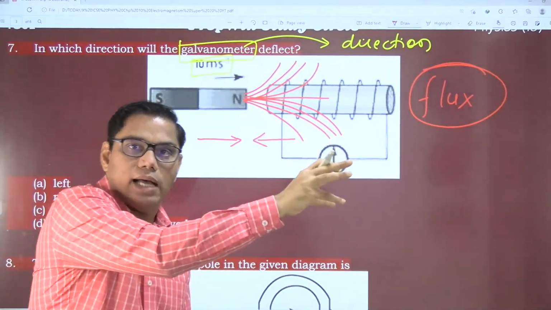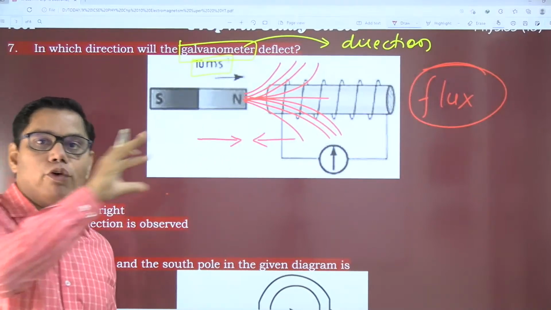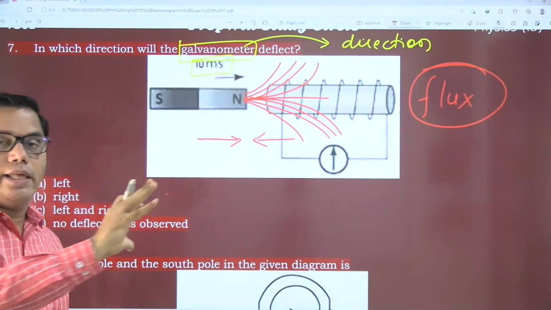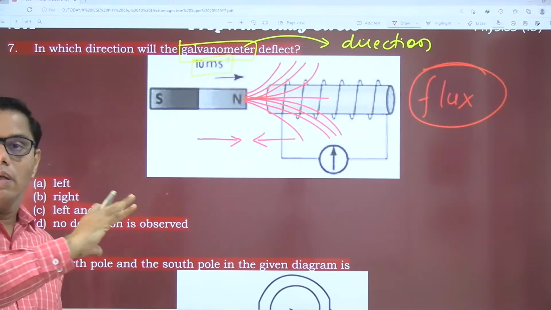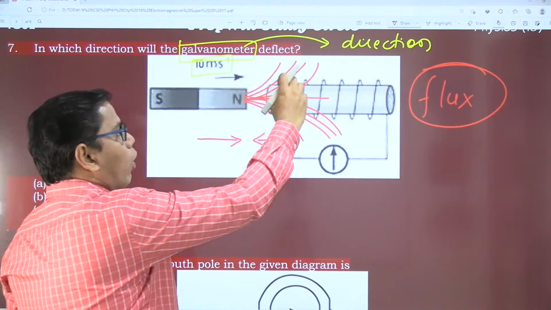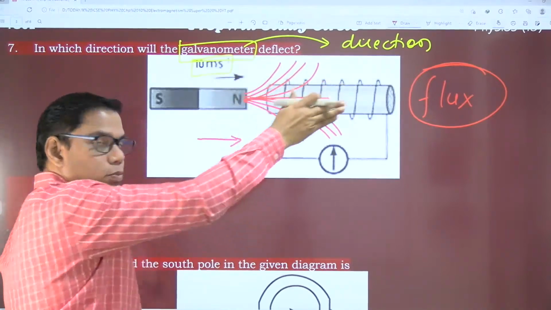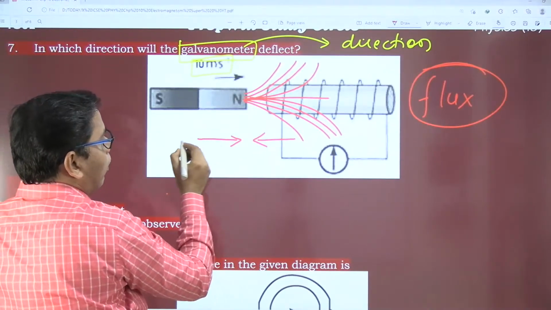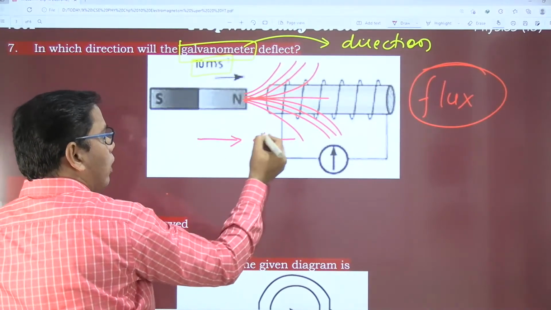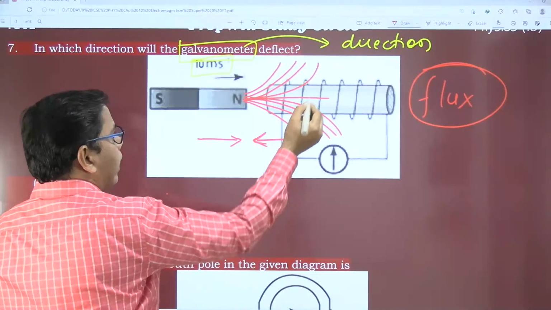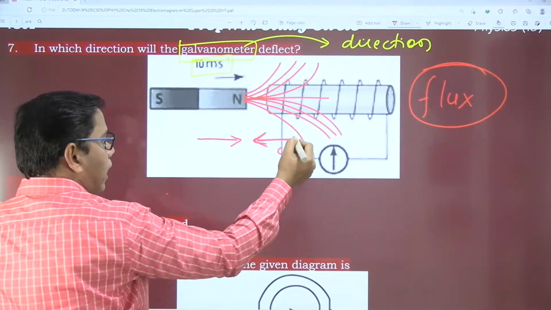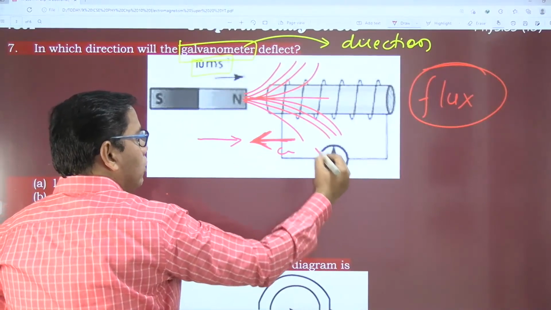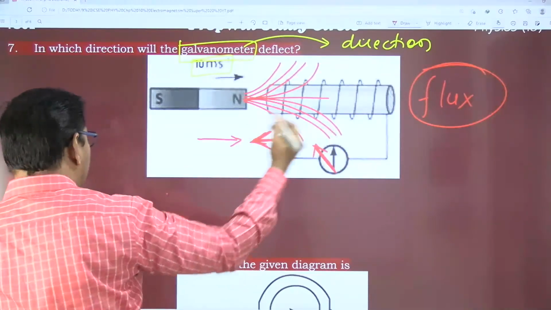And if the question is asked that you are moving this magnet away from the solenoid, then जाएगा तो जाने नहीं देंगे, so it will again oppose that cause. It will try to hold on to the magnet. So this is the direction of the magnetic field lines, and this will be the direction of the current. Current is in this direction, so the deflection will be toward this side, the left side.